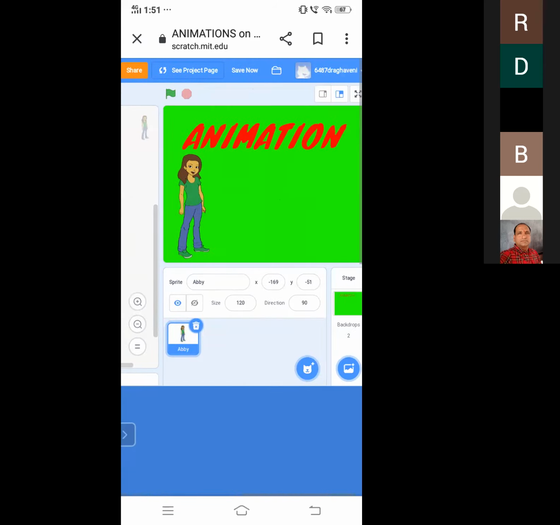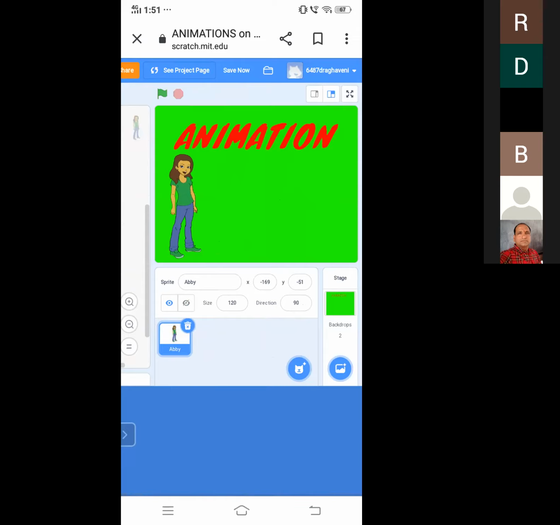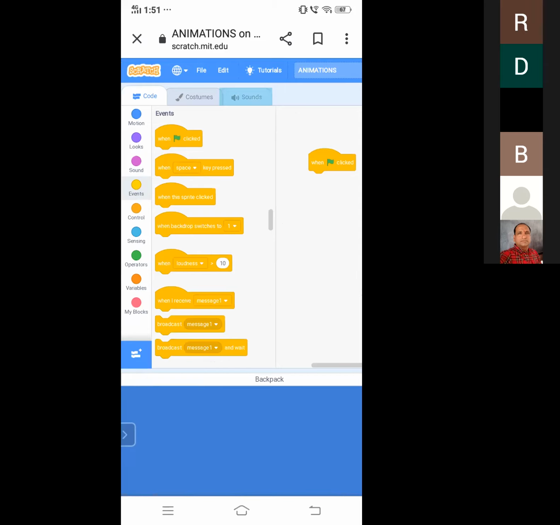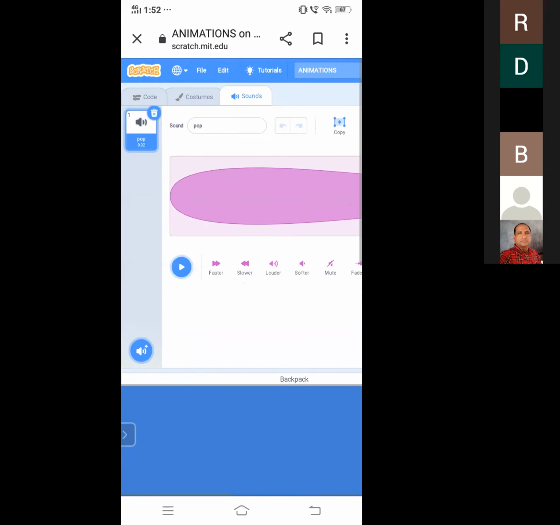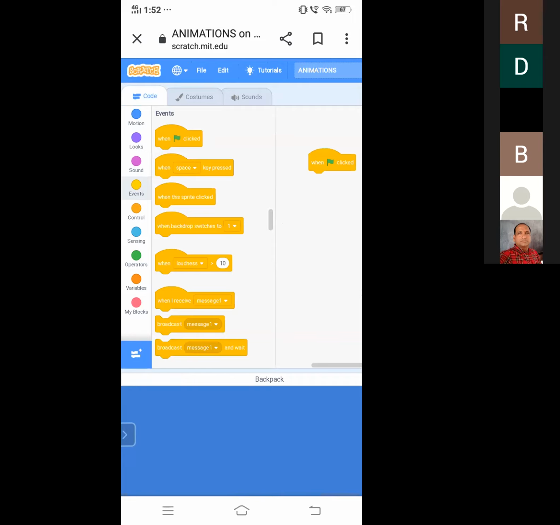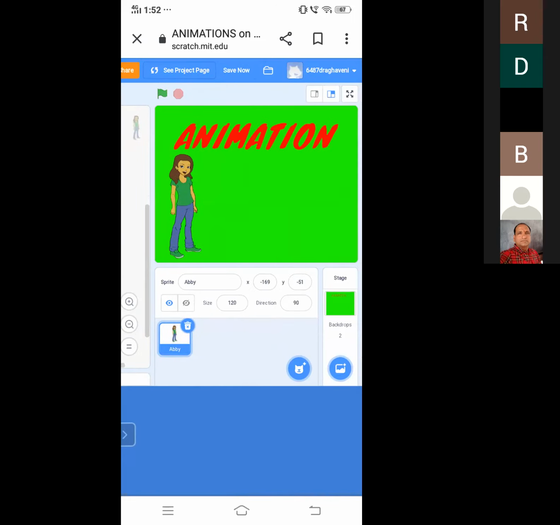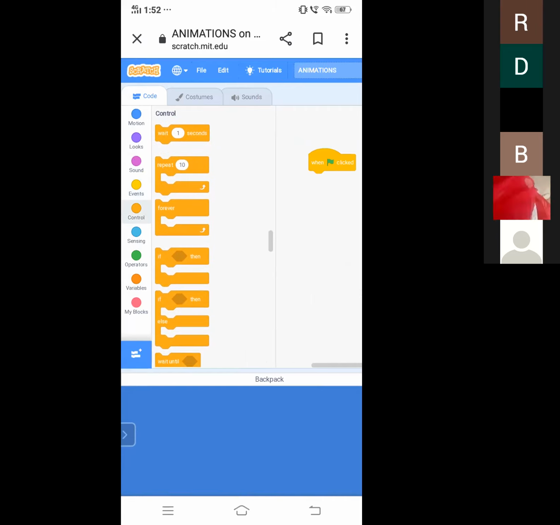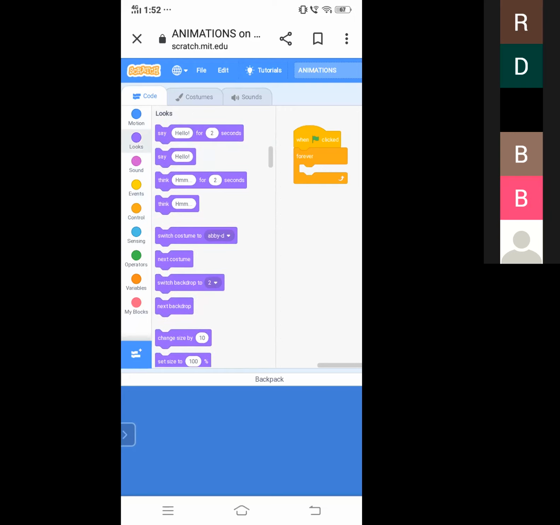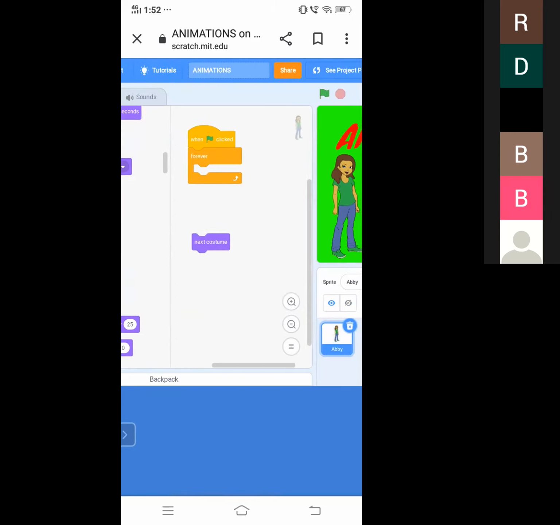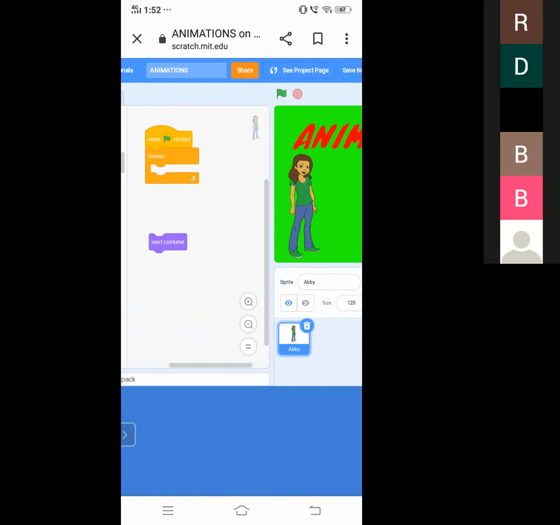For some sprites there will be costumes. For some sprites there will be no costumes. And sound is nothing but giving some sound effect to the sprite. Now I want to give a movement for this girl. For example, I am using another control block, that is forever, and next costume. If I tap on next costume, let us see the work. You can see the animation for this girl. If I am tapping, the girl's movement also changes.